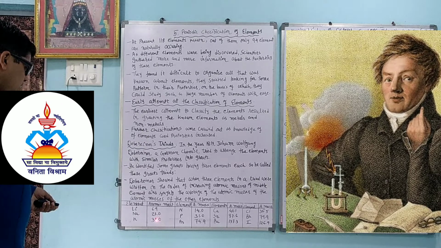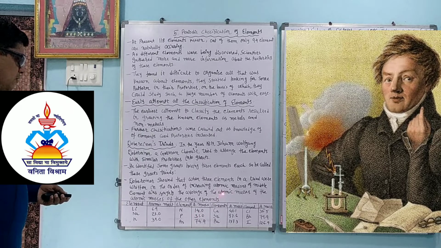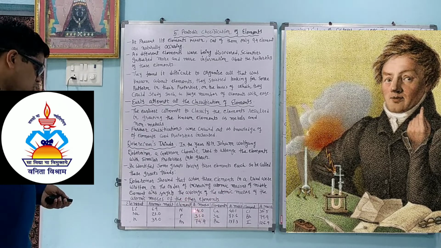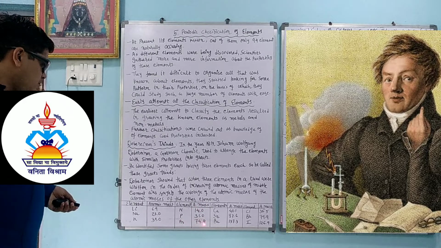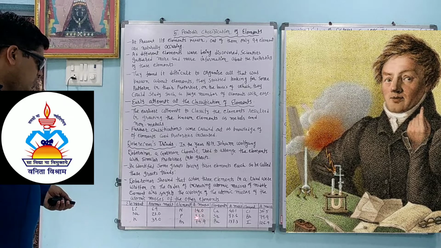So 6.9 plus 39.0 gives 45.9, and divided by 2 gives about 23. In the same way, nitrogen, phosphorus and arsenic: the values are not nearer to 31.0, so it is only roughly nearer, not exact. When nitrogen 14.0 is added to arsenic and divided by 2, the value does not come near 31.